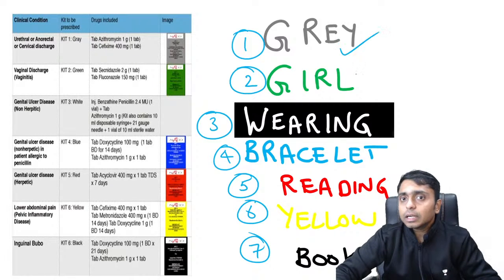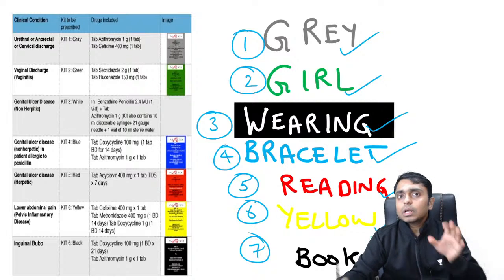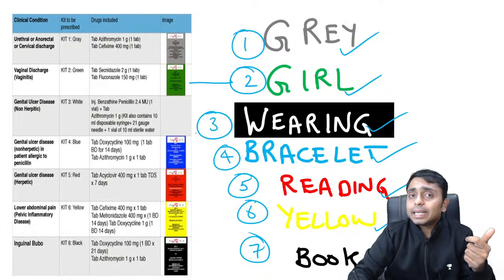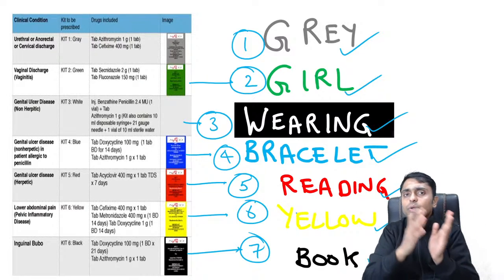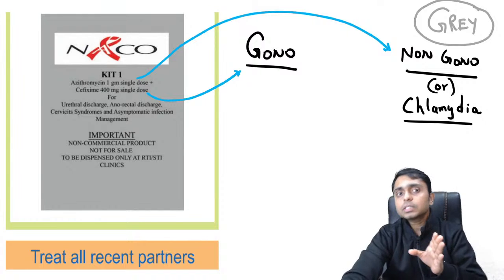Gray girl wearing bracelet, reading yellow book. So with the help of this, you can remember kit 1 is gray in color, kit 2 is green in color, kit 3 is white in color, kit 4 is blue, kit 5 is red, kit 6 is yellow, and kit 7 is black in color. So you can remember the colors and the numbers with the help of this.